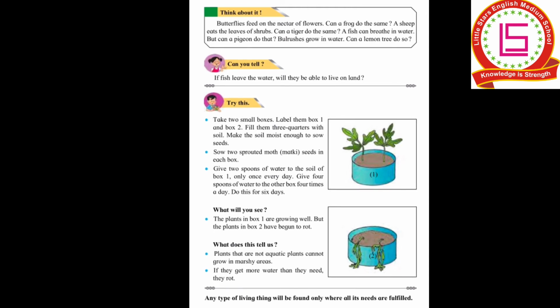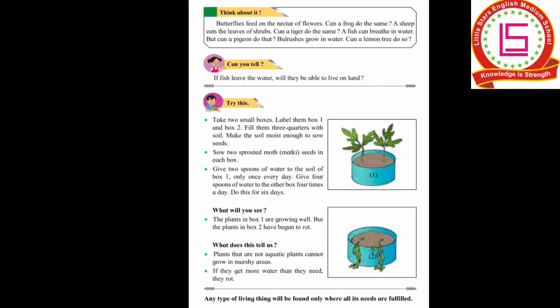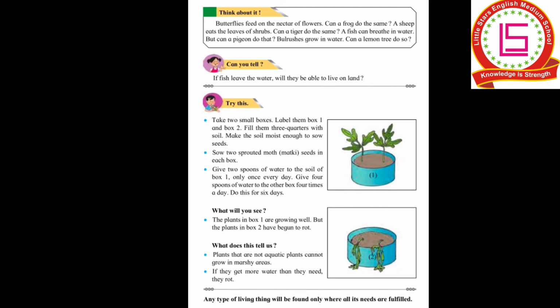So this is being said that each and every living being has a different characteristic, has a different body, and has adapted to different land and water. So whoever is able to live on land cannot live in water, and who is able to live in water cannot live on land. In the last line we can see any type of living being will be found only where its needs are fulfilled, where it gets everything that it needs to grow strong and healthy.